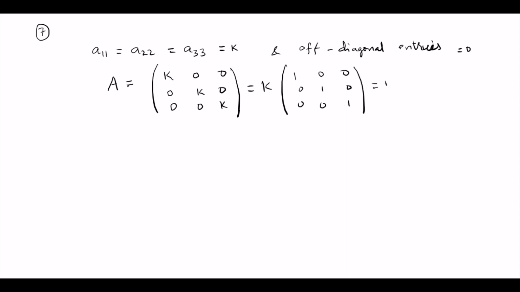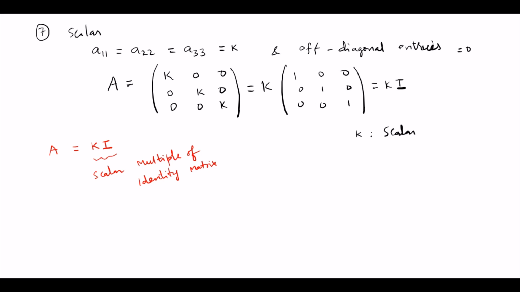So this is k times I, where k is a scalar. This means this matrix A is a scalar multiple of the identity matrix. Such matrices are known as scalar matrices. Okay, so this is the idea.